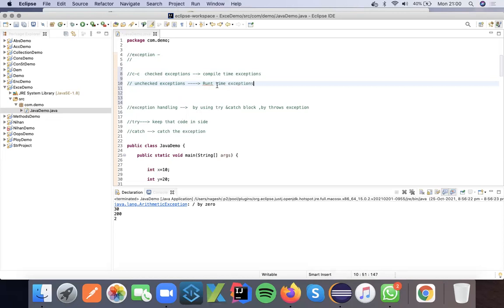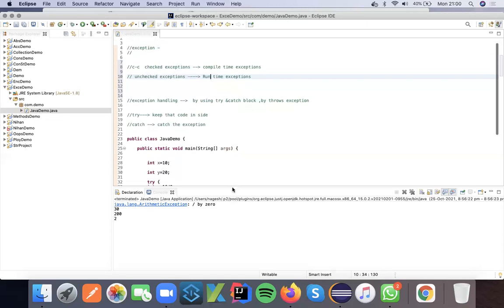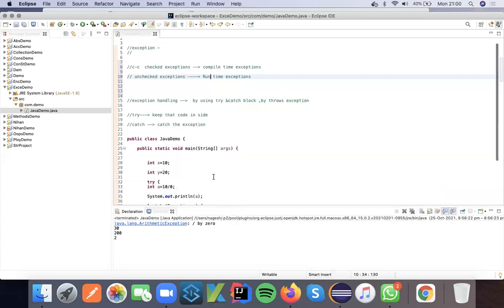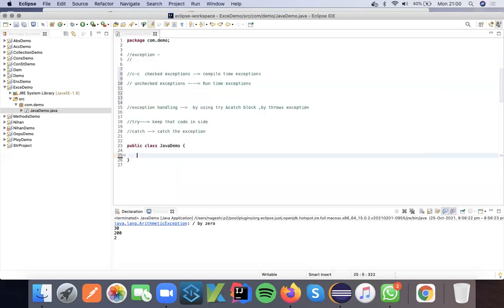Okay, so now we'll try to understand what is the runtime exception and what is the compile time exception. I'll start with this concept. Hope you're clear. I'll start with writing a simple method, public void add. I'm writing one method.